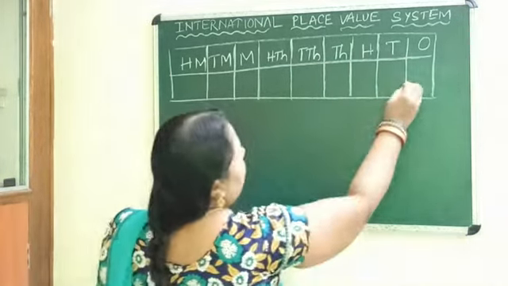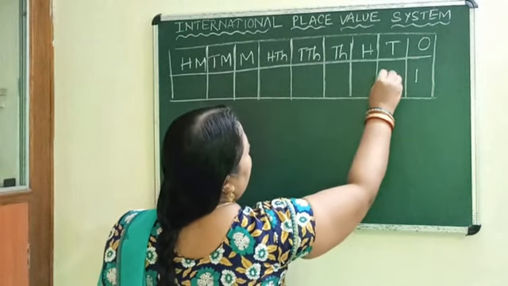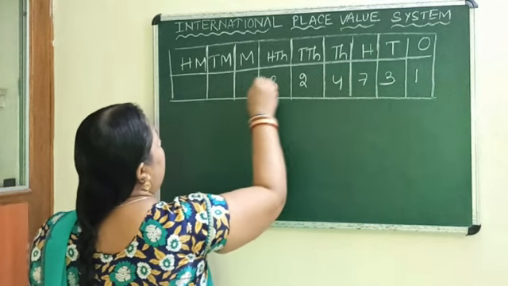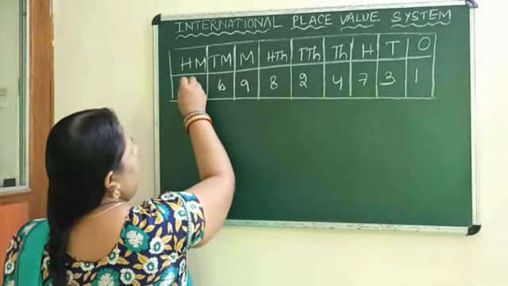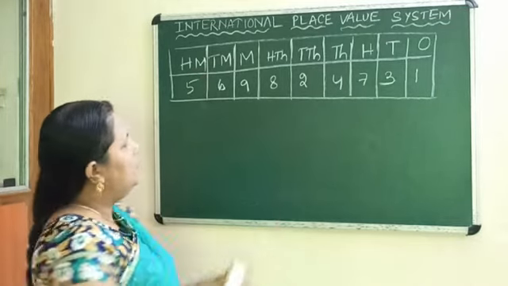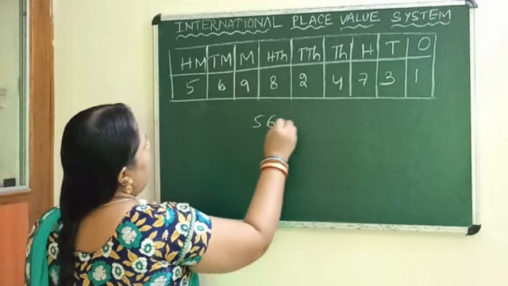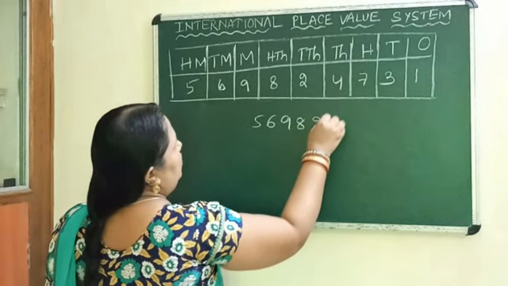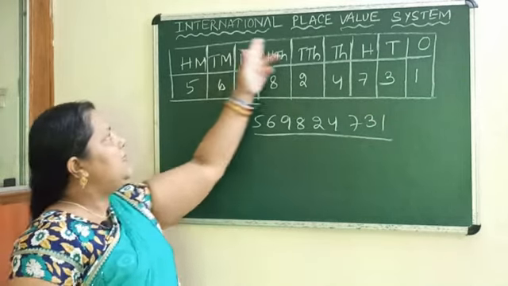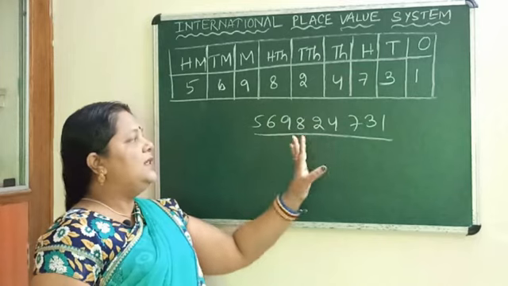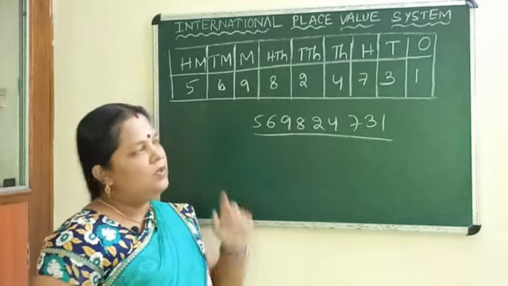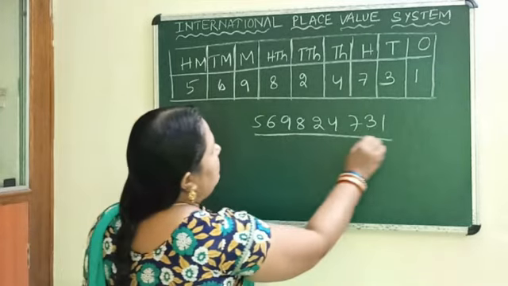Okay, let me take an example. 1, 3, 7, 4, 2, 8, 9, 6, 5. I have written one large number. I am writing this number here: 56982473 1. First we will discuss this system, then we will discuss how to compare the Indian as well as the international place value system. Okay, so I have written this number here.